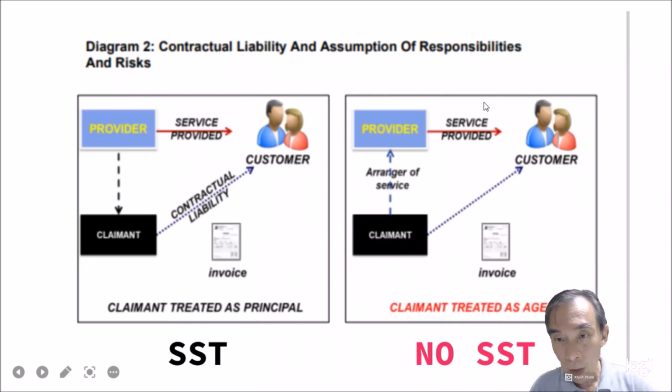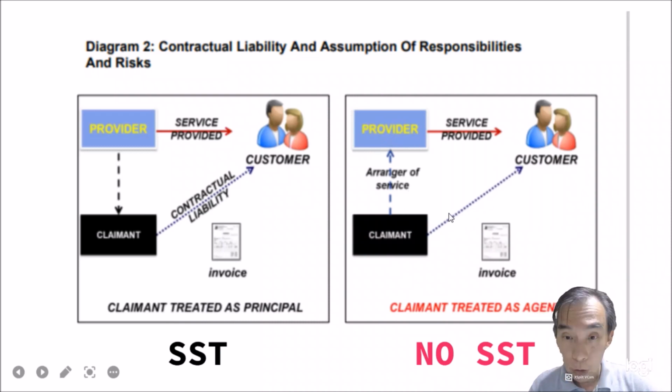Whereas on the right hand side, because there is no contractual relationship as such, you are just arranging the service, and usually the owner is the one that calls the shop. So he may have called you to say that you look for Mr. Chua or Mr. Rahman, who is a good plumber, and then provide the service, and you invoice him accordingly, according to the charges that the plumber charged for the job.